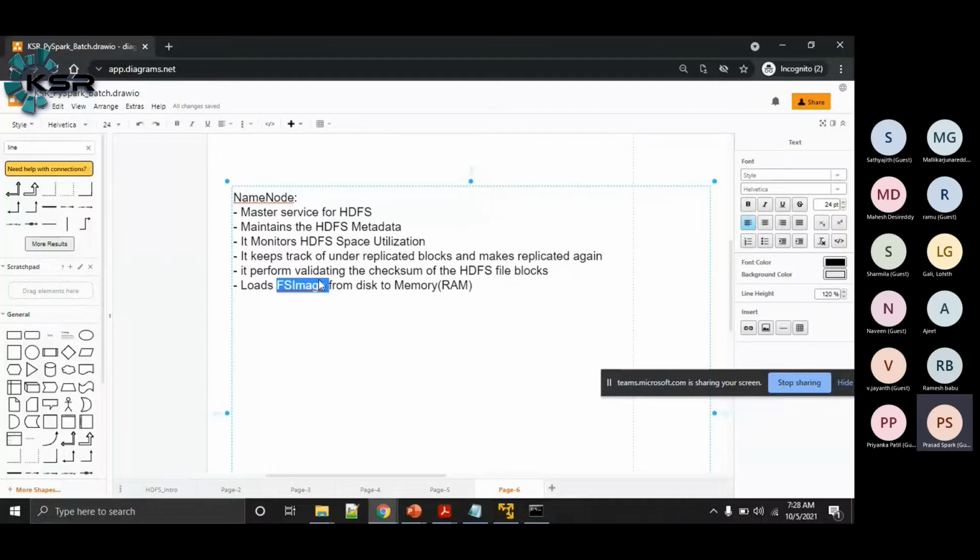Now let's move on to the data node. What do the data nodes do? Generally there will be multiple data nodes in a cluster because these are the worker nodes. The data nodes are the worker nodes of our Hadoop cluster, like slave nodes. They cannot take any action by themselves.